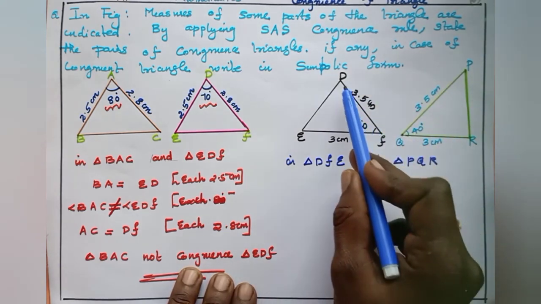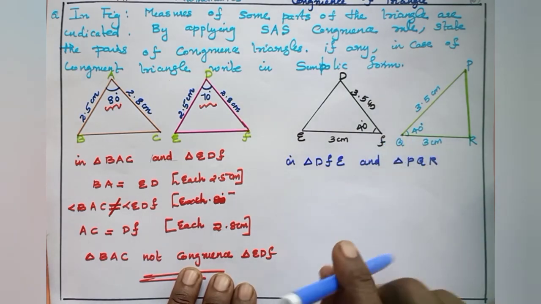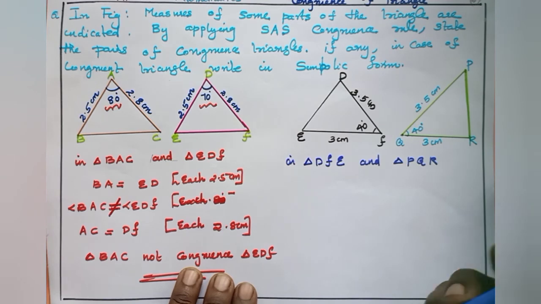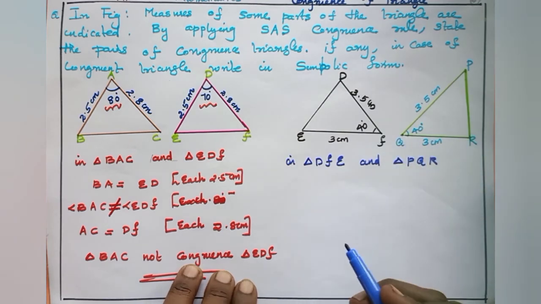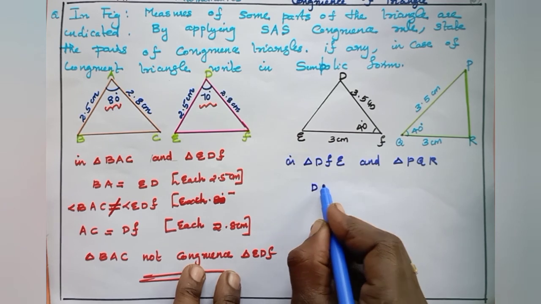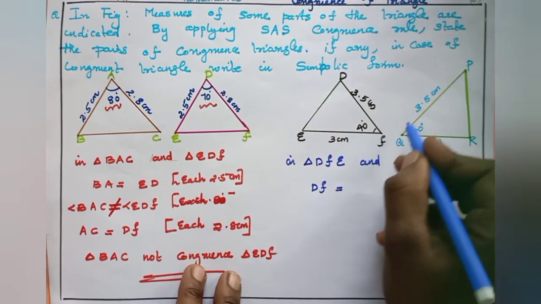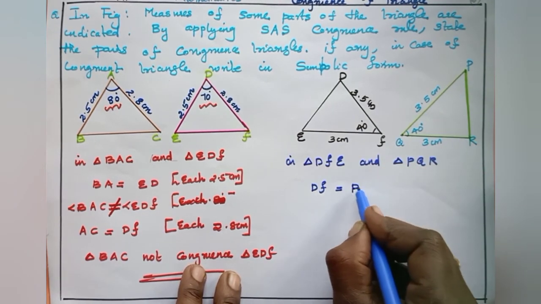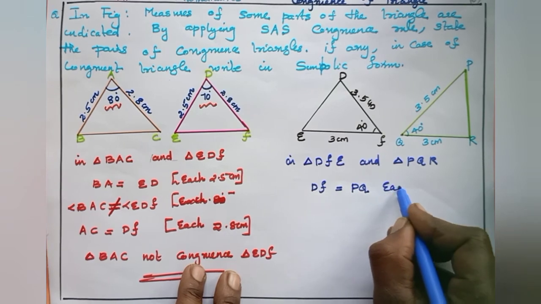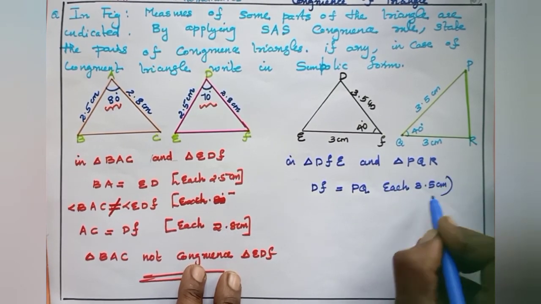Then angle F is in angle Q, and EF is the base, QR. So DF is equal to 3.5 centimeter, PQ also 3.5 centimeter.